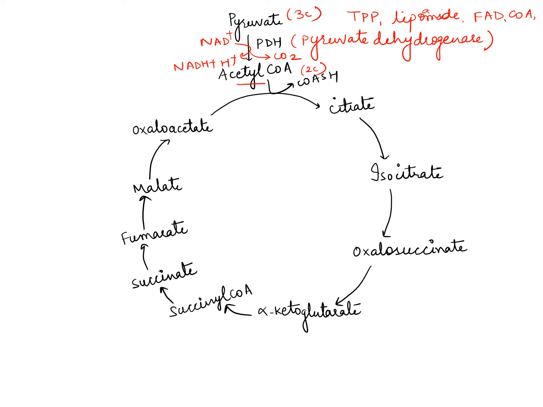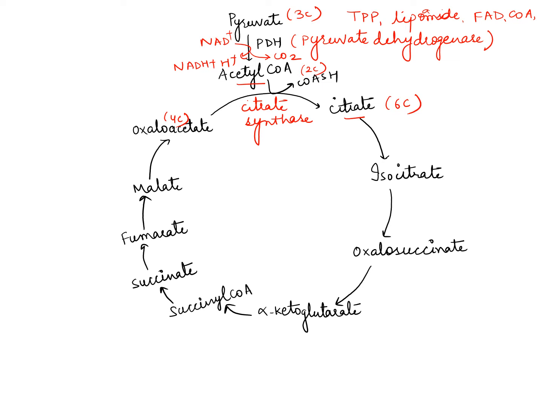The PDH complex requires 5 cofactors or coenzymes. First is TPP, then lipoamide, then FAD, then coenzyme A and NAD. Now acetyl coenzyme A is a 2 carbon compound and oxaloacetate is a 4 carbon compound. Oxaloacetate will condense with acetyl coenzyme A in the presence of citrate synthase and will form citrate. This is a 6 carbon compound, 2 from acetyl coenzyme A and 4 from oxaloacetate. This reaction occurs in the presence of the citrate synthase enzyme.